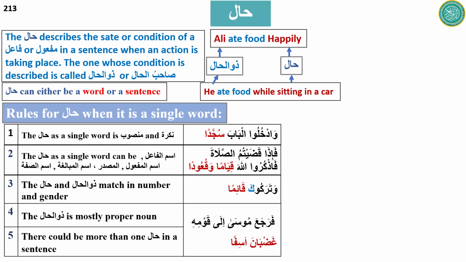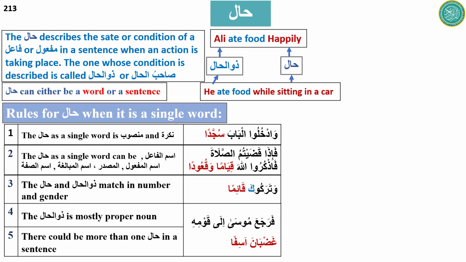So another rule for hal is that it is mostly used as an indefinite noun, and there could be more than one hal in a sentence. Like the example: فَرَجَعَ مُوسَى إِلَى قَوْمِهِ غَضْبَانَ أَسِفًا.